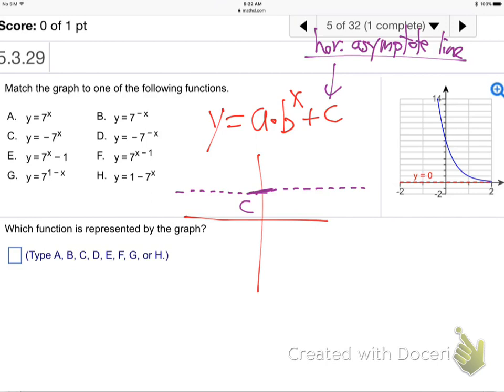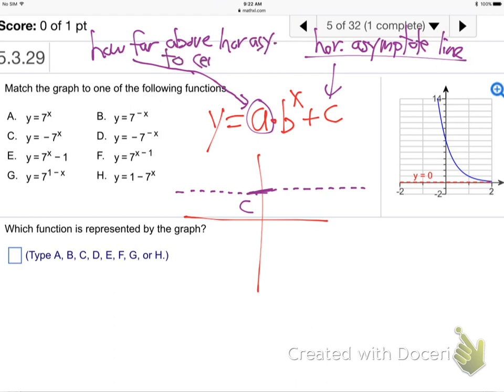Okay, next, the A. What the A part of the puzzle is, graphically, is how far above the horizontal asymptote to the center point.